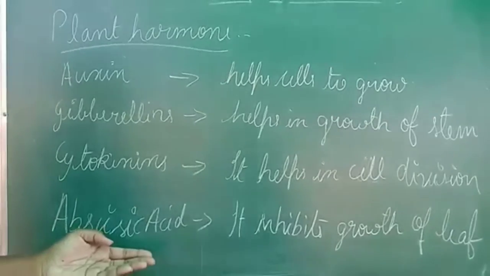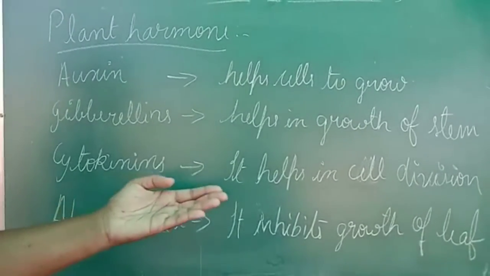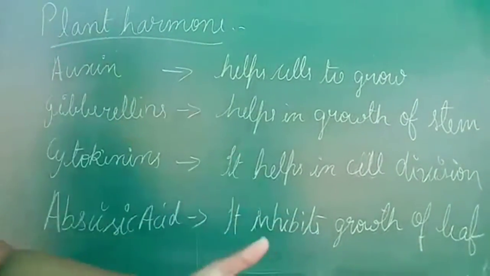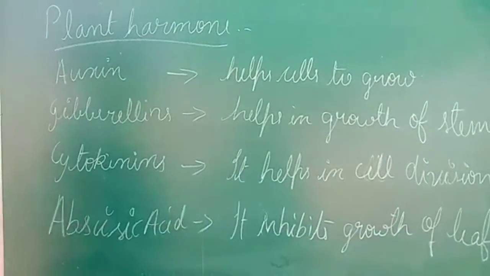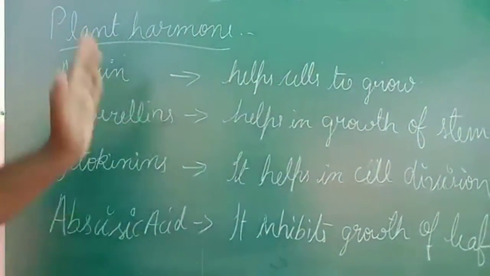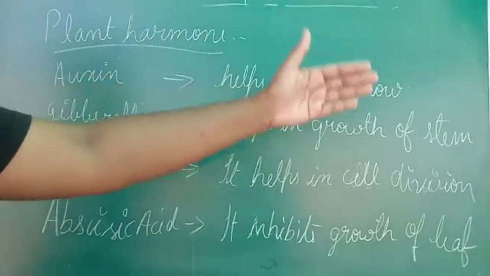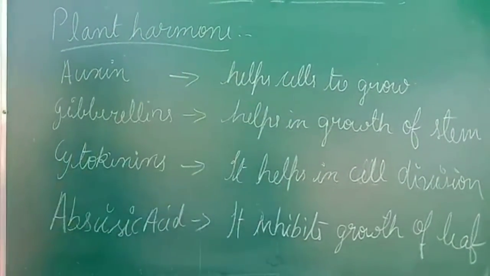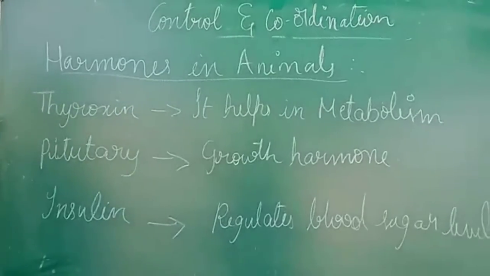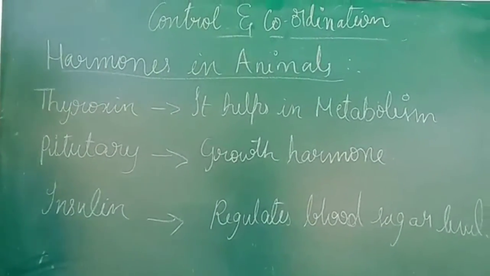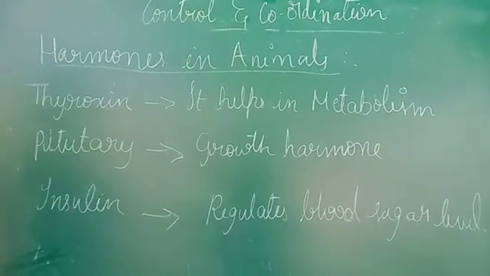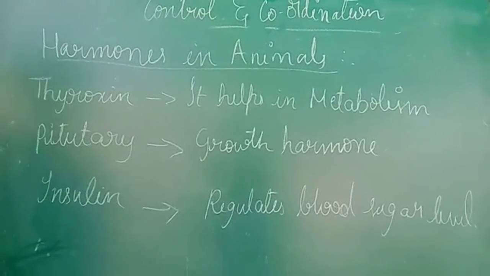Abscisic acid inhibits growth, that is, it helps in the growth of leaf. So all these are the plant hormones, and these are some of the functions of those particular plant hormones. This is the last concept of control and coordination, that is, hormones in animals. Animals here includes animals as well as human beings.